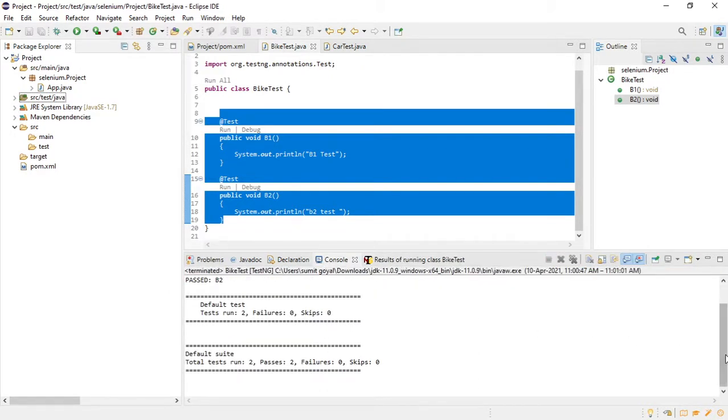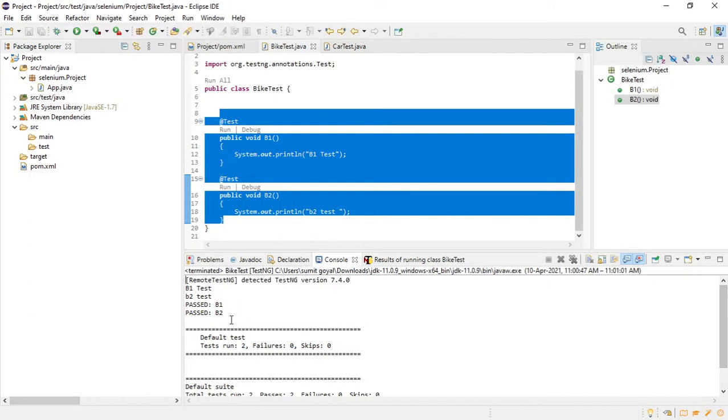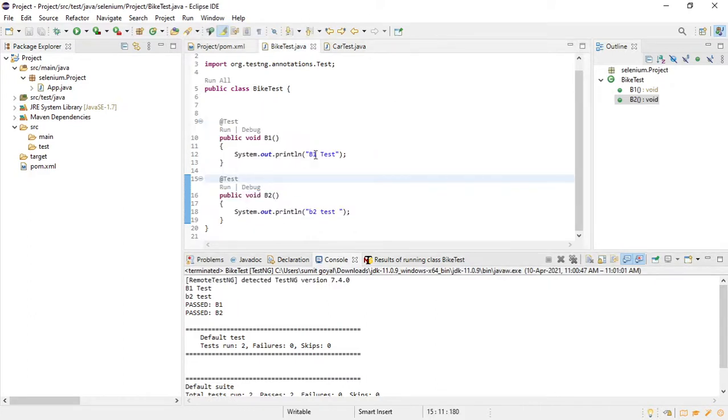So you can see, first it has printed the output number 1, B1 test, second test, and it is saying B1 test case. So whatever name you give will be treated as your test case name. Both the test cases are passed. You can say failure 0, right? So you get some neat output when you are working with TestNG.